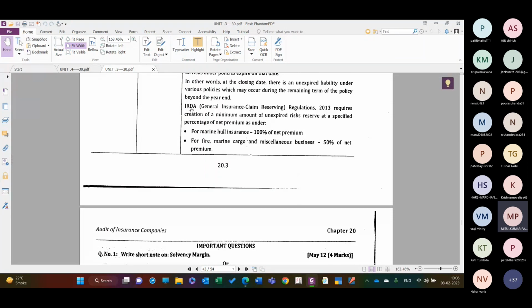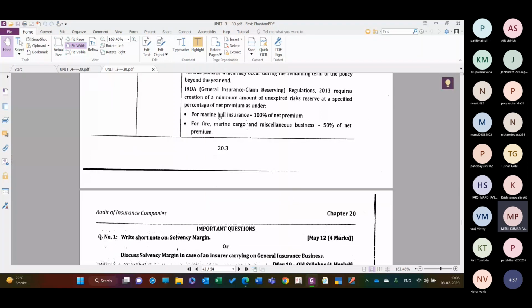General insurance claim reserving, right? So IRDA, Insurance Regulatory and Development Authority, General Insurance Claim Reserving Regulation 2013 requires creation of minimum amount of unexpired risk reserve at a specified percentage of the net premium as under: marine hull insurance, 100% of the net premium.